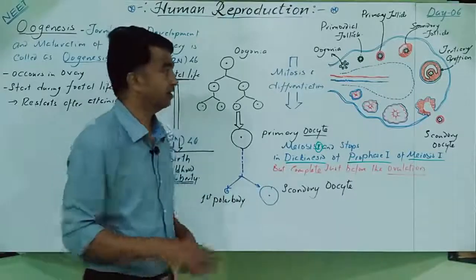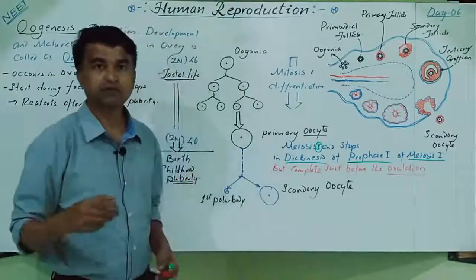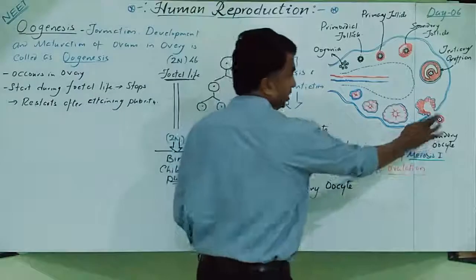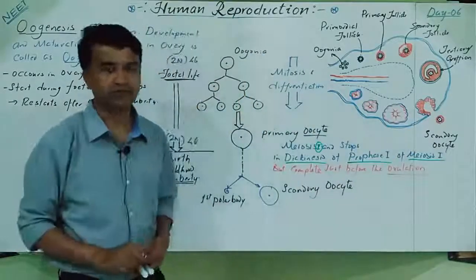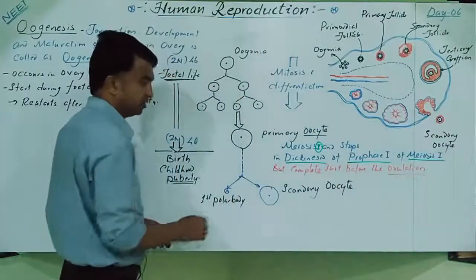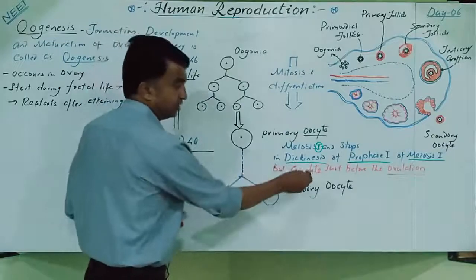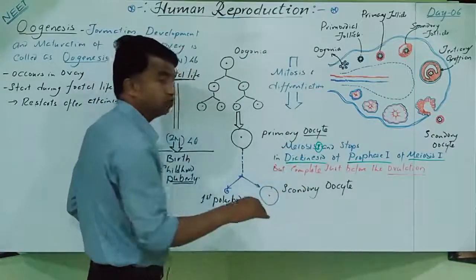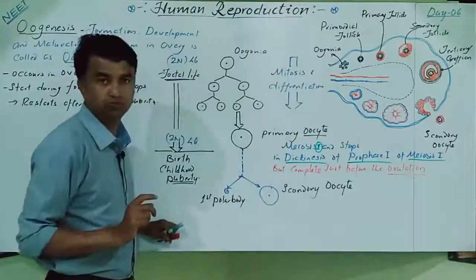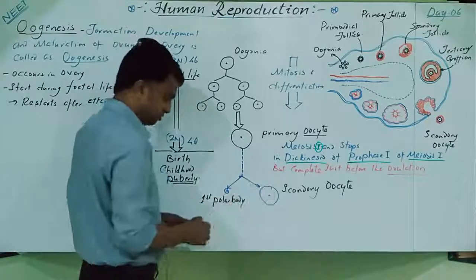Suppose we think that in the fallopian tube sperms are there, then the sperm will enter this secondary oocyte. Yes. Now this secondary oocyte, after completing the first meiosis, enters meiosis 2, the second meiotic division.